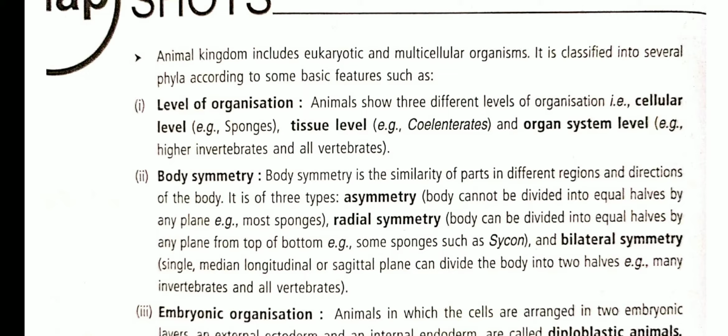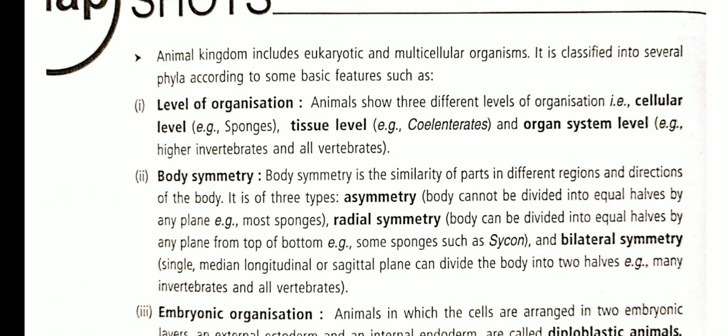The different phyla are, first of all, the non-chordates and chordates, and it also includes hemichordates. Means the animal kingdom is further divided into 3 subkingdoms: first, non-chordata, second, hemichordata, and third, chordata. The subphylum non-chordata includes 9 further phyla. Number 1, phylum Porifera. Number 2, phylum Coelenterata.